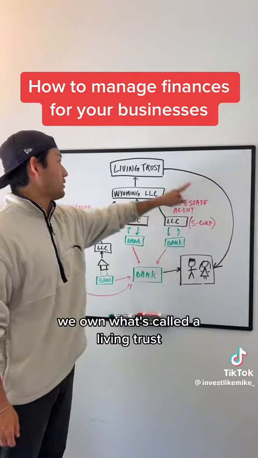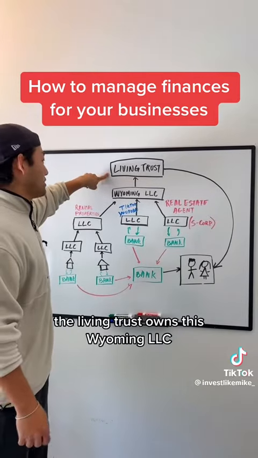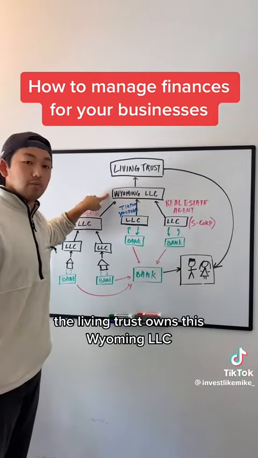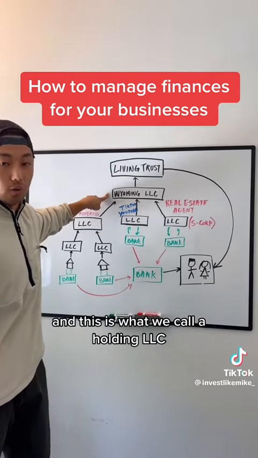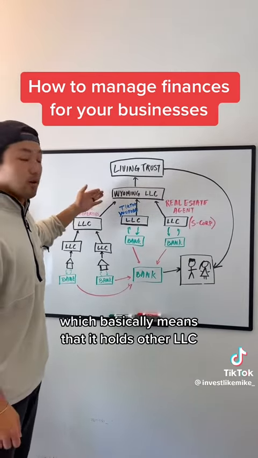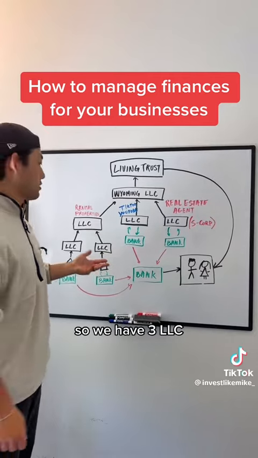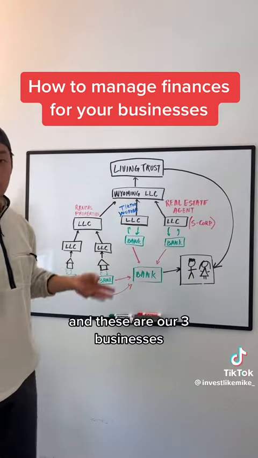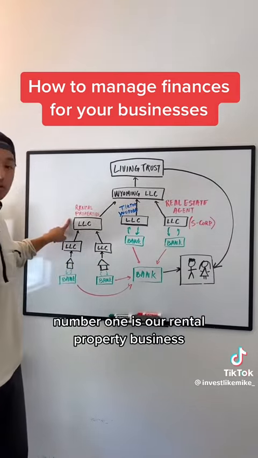So this is me and my wife. We own what's called a living trust. The living trust owns this Wyoming LLC, and this is what we call a holding LLC, which basically means that it holds other LLCs. So we have 3 LLCs, and these are our 3 businesses. Number 1 is our rental property business.